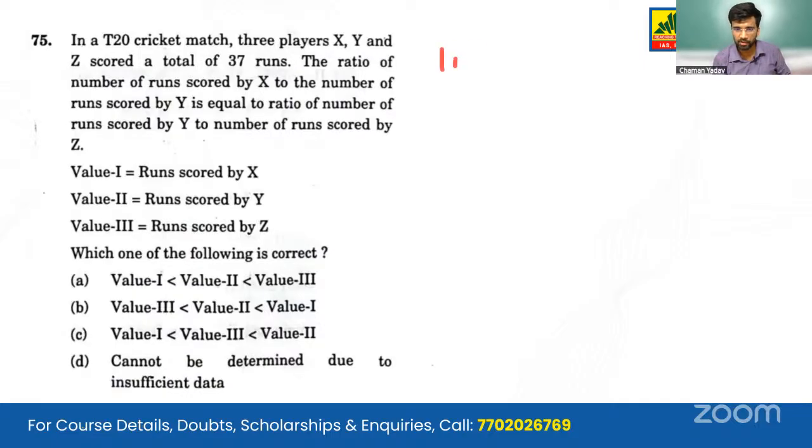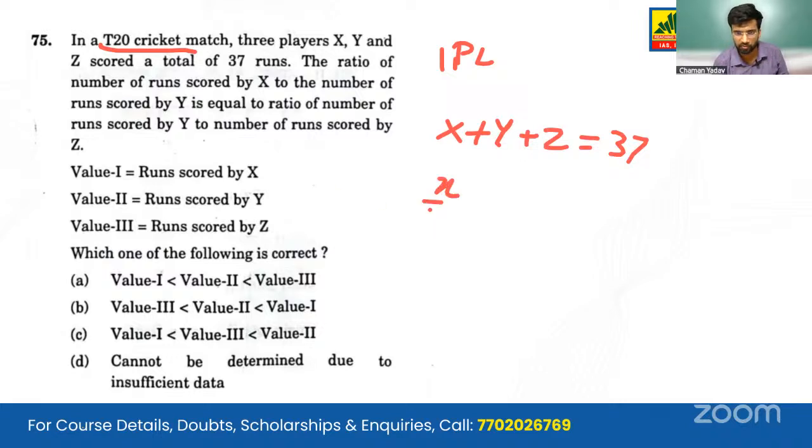The season of IPL is going on and we have a T20 cricket match question over here. In a T20 cricket match, 3 players X, Y, Z score a total of 37 runs. Very dismal batting, I would say. X plus Y plus Z, they have scored 37 runs. The ratio of the number of runs scored by X to Y is equal to the ratio of Y to Z. Now we have value 1 as the number of runs scored by X, value 2 as the runs scored by Y, value 3 as the runs scored by Z.